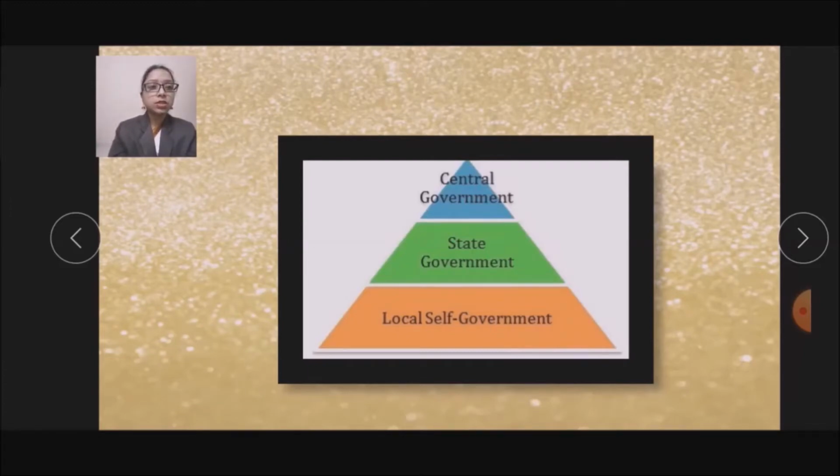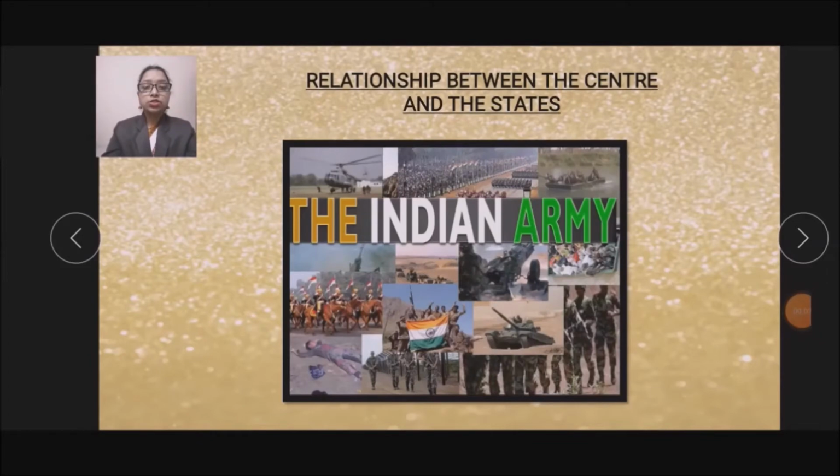Now let's see the next topic, the relationship between the center and the states. Now let's understand it.